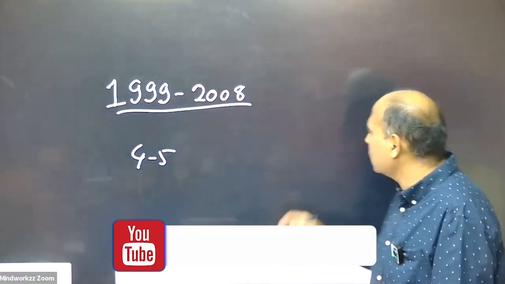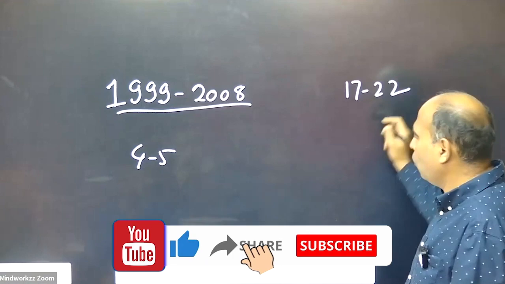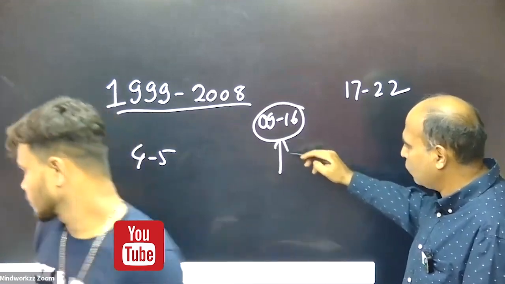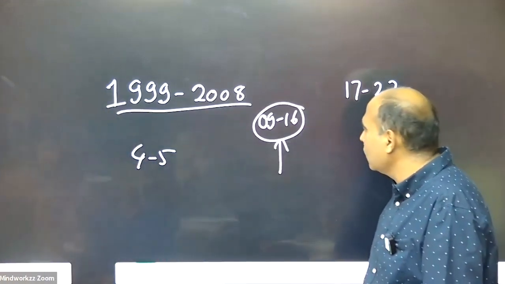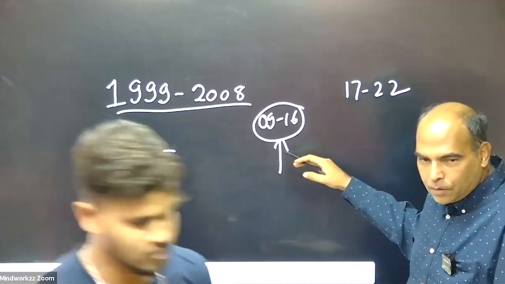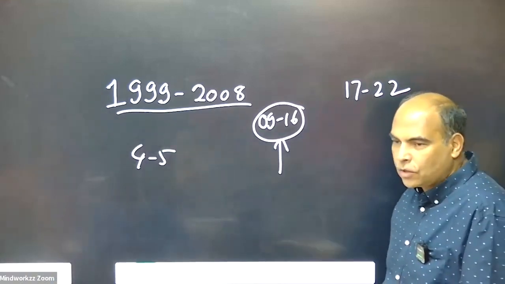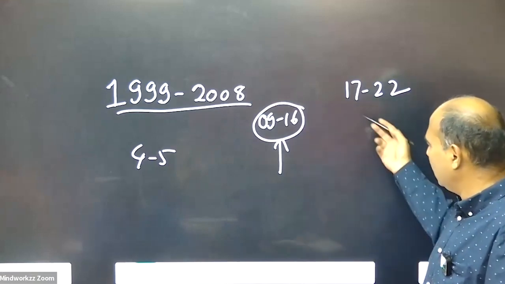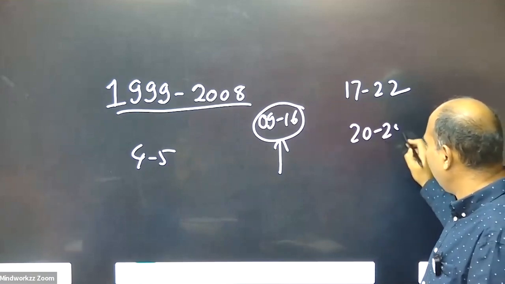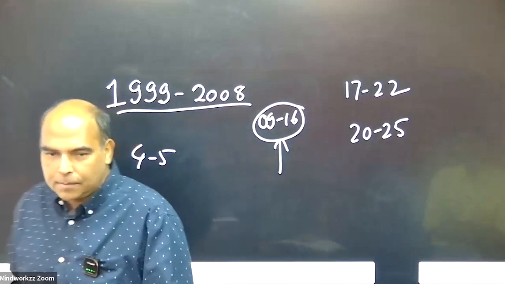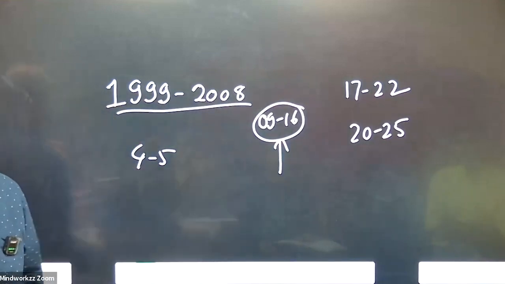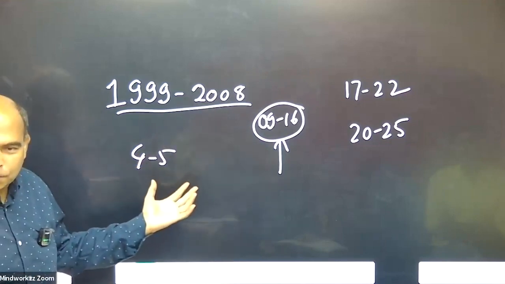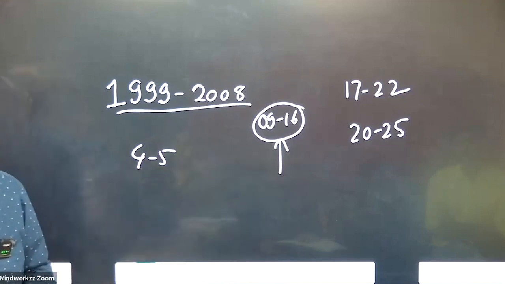But in the last 6 years, 17 to 22, I hope you know that the 2009 to 16 papers are not available. But I can tell you, because I took some of these tests, there were always questions on time and work there also. Since the exam went online, you will find a lot of questions on time and work, typically 1 or 2 questions in every slot of the paper. So in these 6 years you might find almost 20 to 25 high quality questions on time and work, which basically means you can look at the difference in the importance. Earlier one question came in 2 years, now suddenly you have 2 questions in every slot.